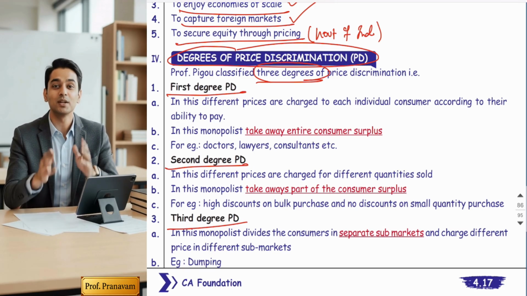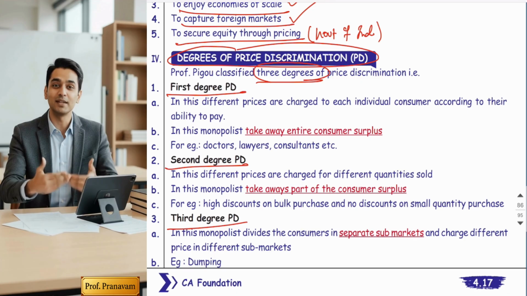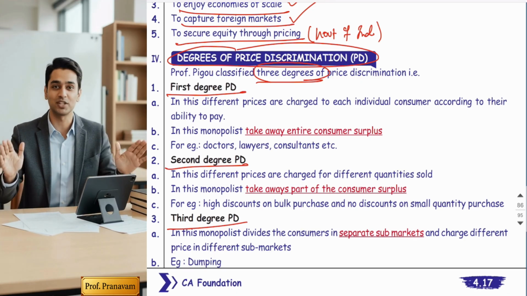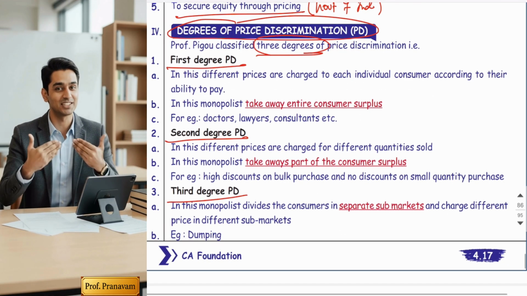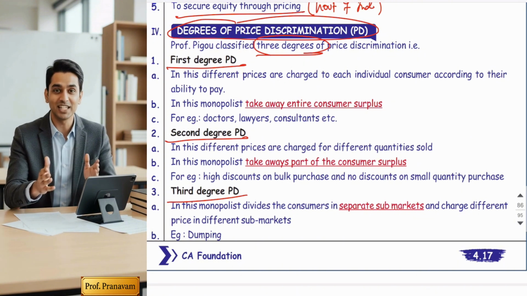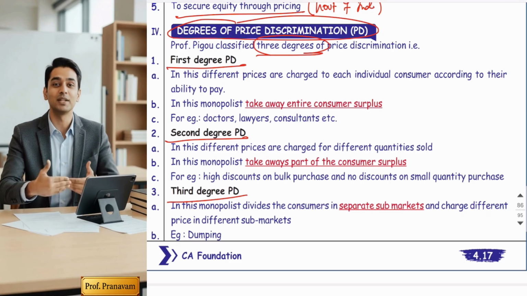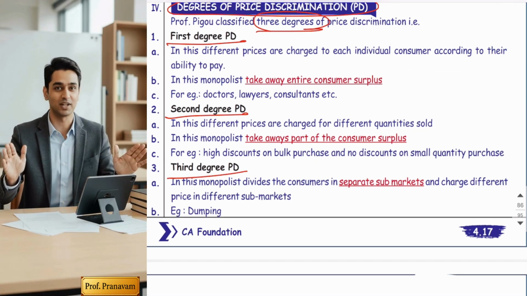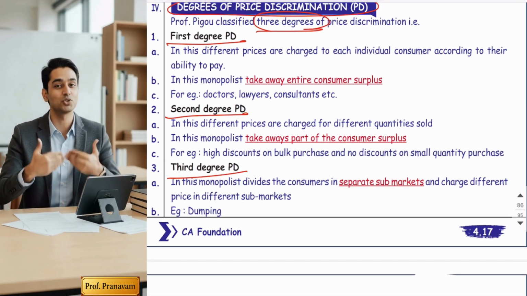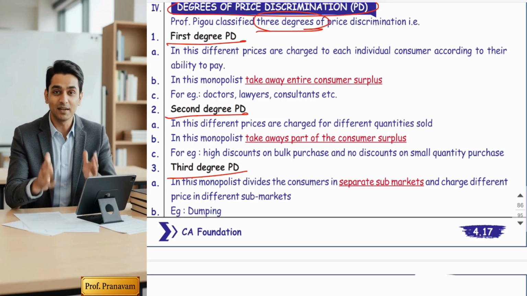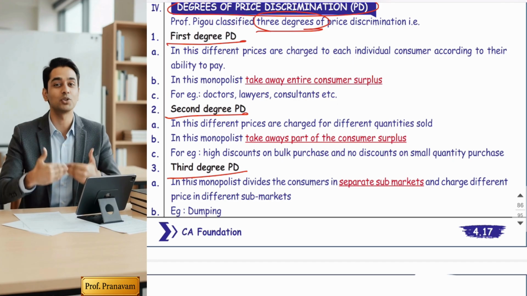First degree price discrimination means a very high level and very strong price discrimination. Second degree means comparatively lower, a milder level of price discrimination. And third degree is a very mild level of price discrimination. Okay, so there are 3 degrees, or I can say 3 levels. Each level has its own importance and its own definition.